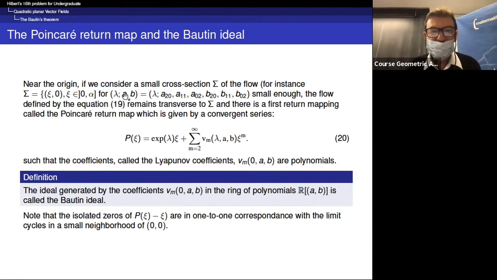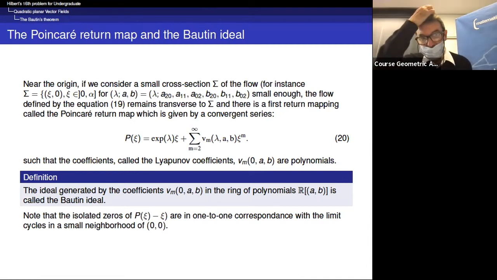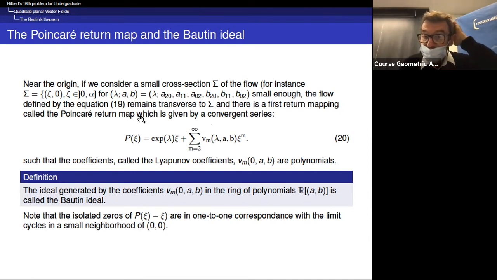Okay, so we consider a cross-section of the flow. For instance, we take the X, the sigma is the X segment on the line of the X. And we consider lambda and A and B parameters, and they are small enough. So the equation remains transverse to sigma.